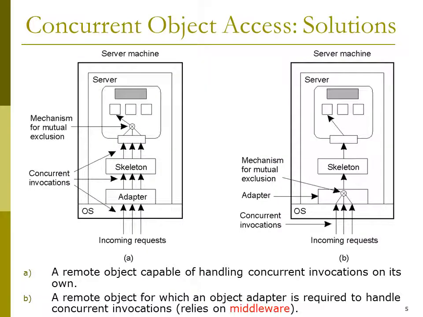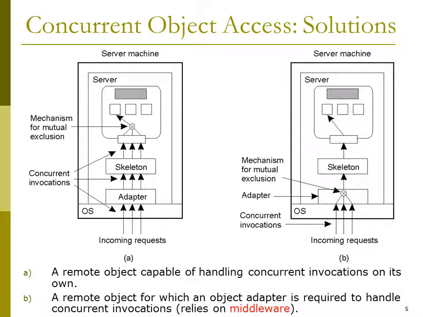So, the solution for concurrent object access. See the first diagram: the incoming requests are sent to the adapter, then given to the skeleton, then given to the server.